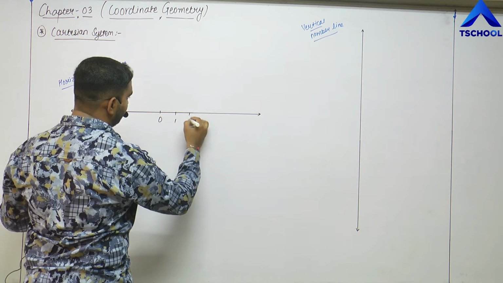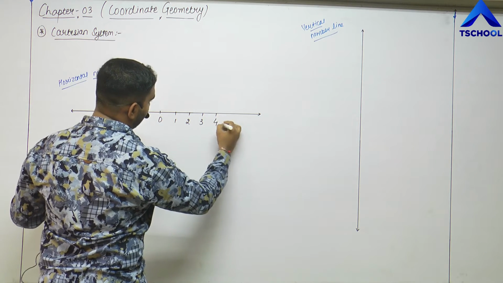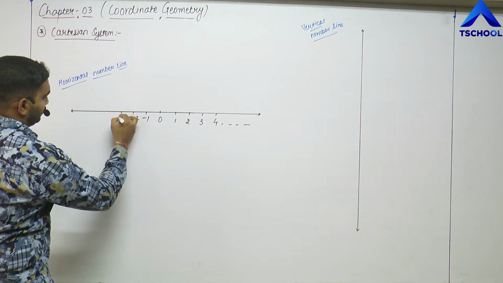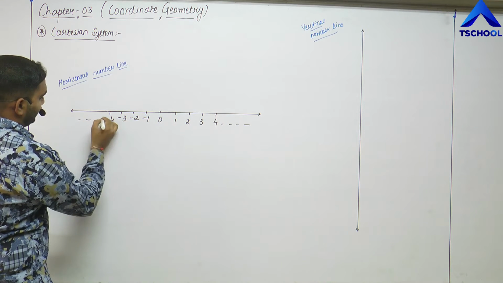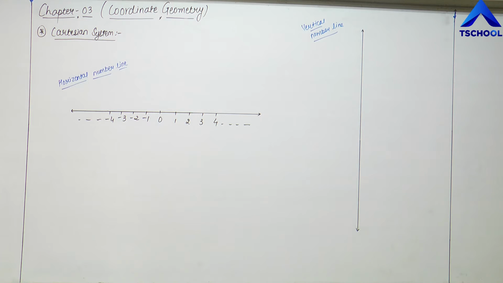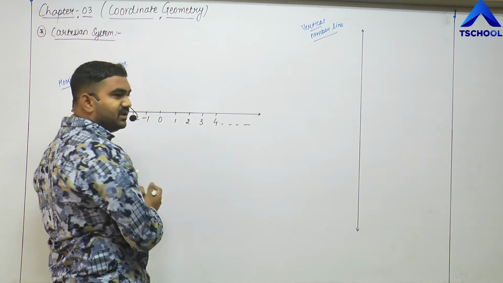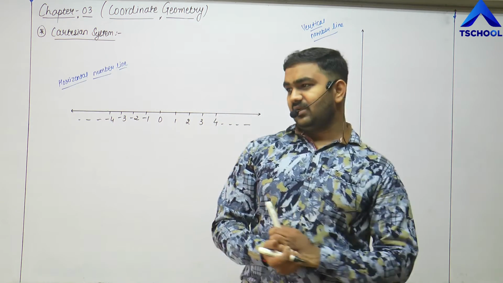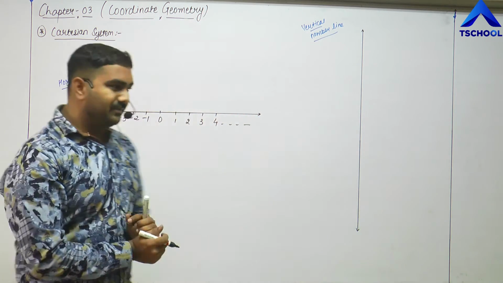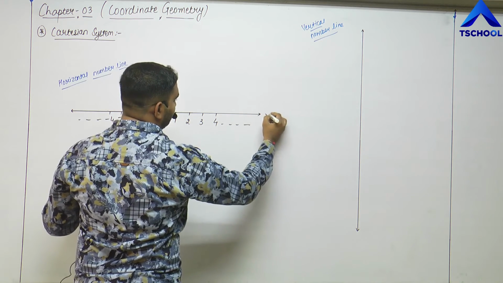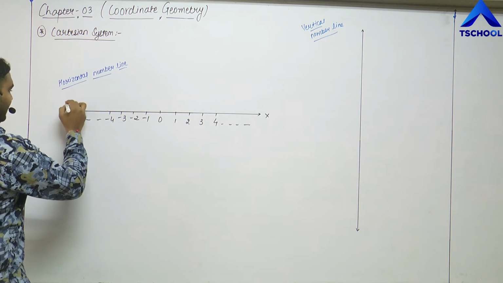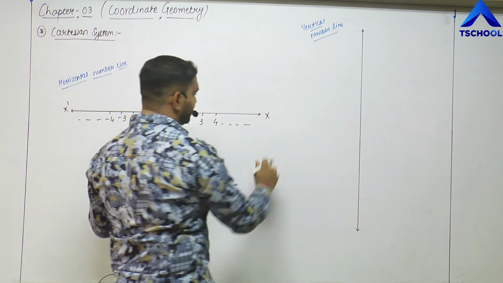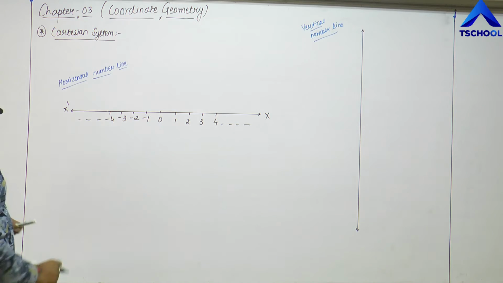So here that will be 1, 2, 3, 4 and so on. Here -1, -2, -3, -4 and so on, right? So these are the integers. Now let us name this number line, because in mathematics whenever you draw any line segment or ray, that must have a name, right? So on this here, let me write down X, and on the negative side let me write down X dash. Capital X, friends, not small x, because small x will be a variable, and capital